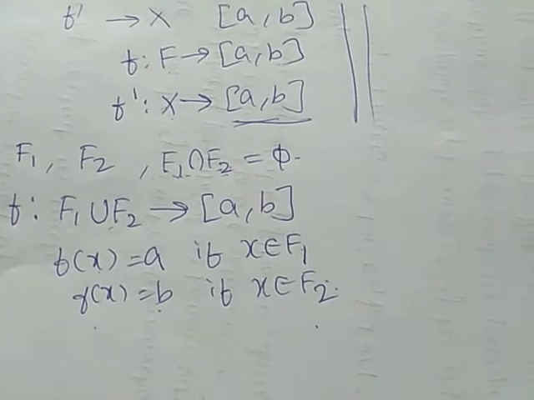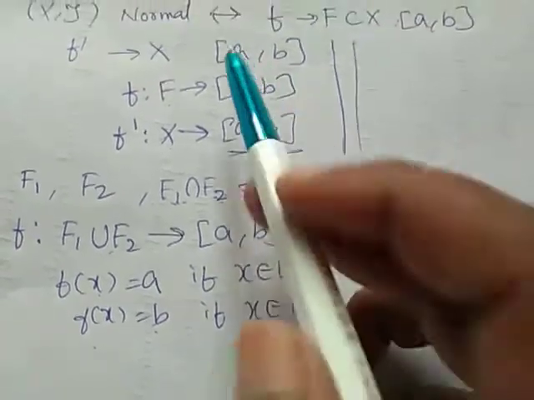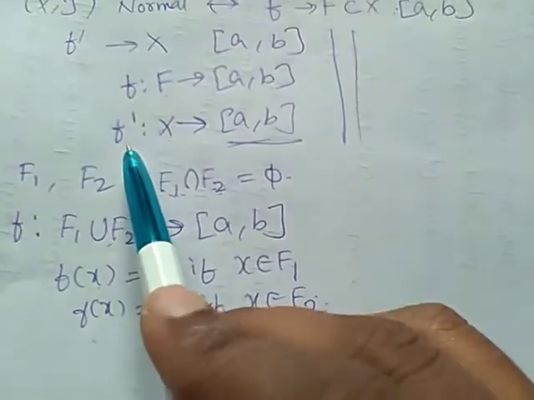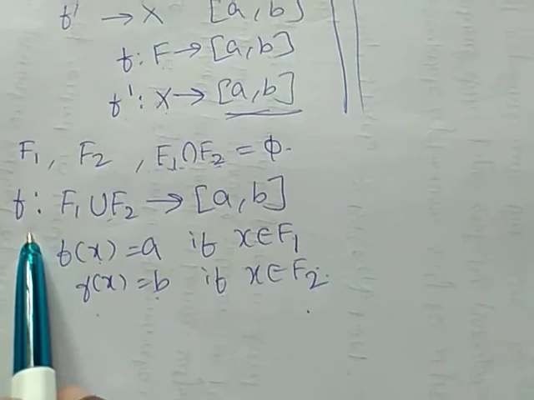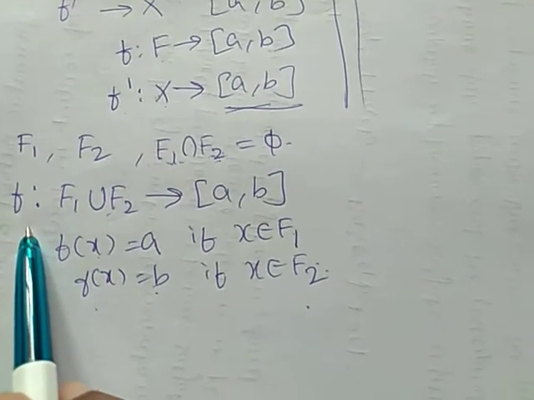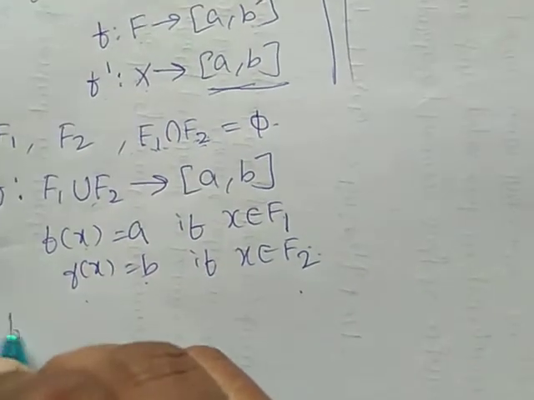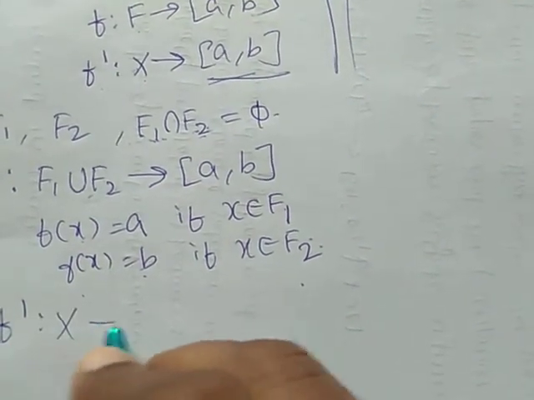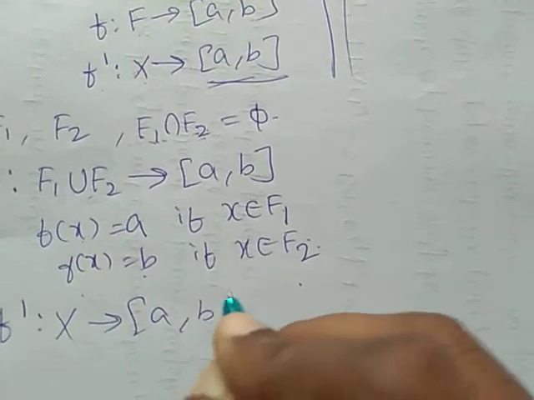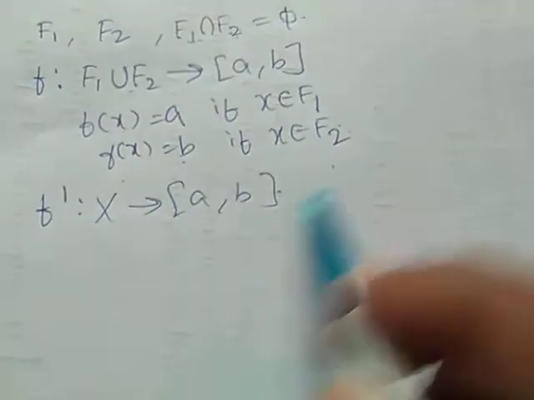So by assumption, this function f can be extended as a continuous mapping f' from X into [a, b].